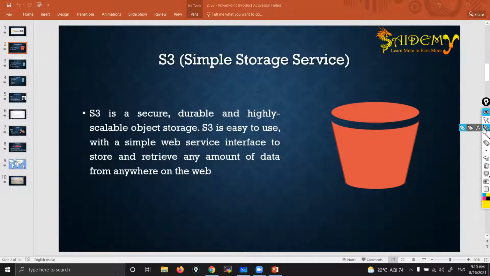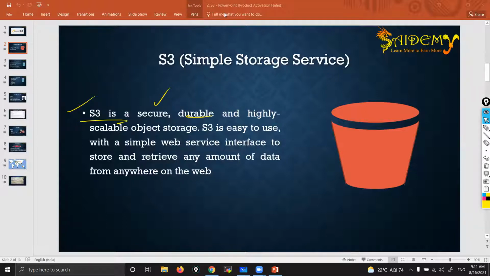Okay, first let's try to understand the definition. S3 is secure, durable, and highly scalable. Can someone tell me what is the difference between secure and durable? Durable is like long lasting, the time that data lasts for a long time. Durability means you will never lose your data. That's long lasting. What about security? The content from the hackers, like data theft.